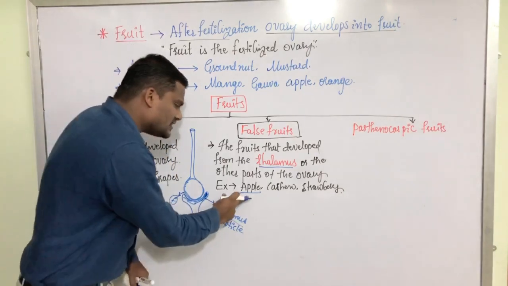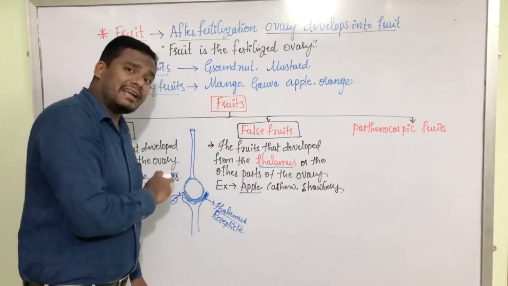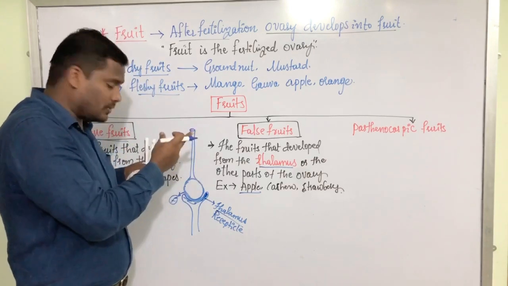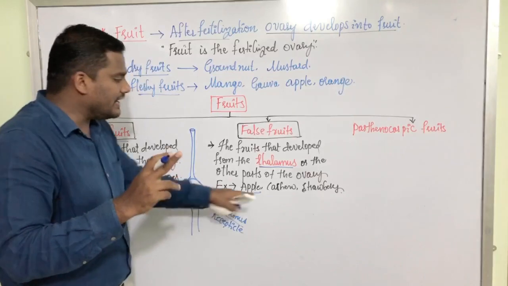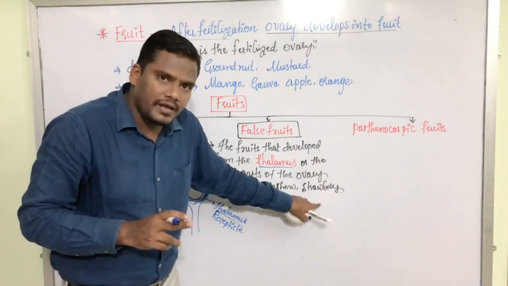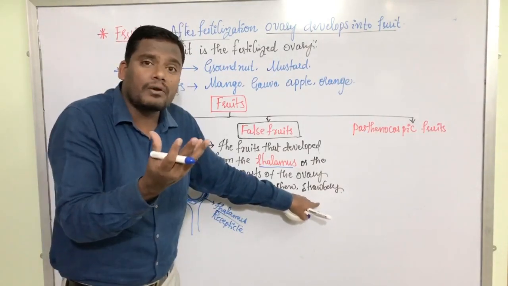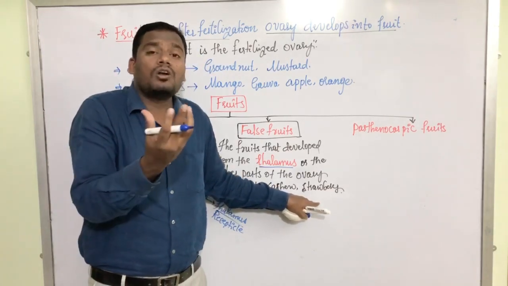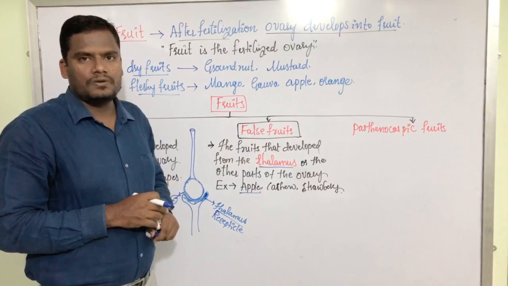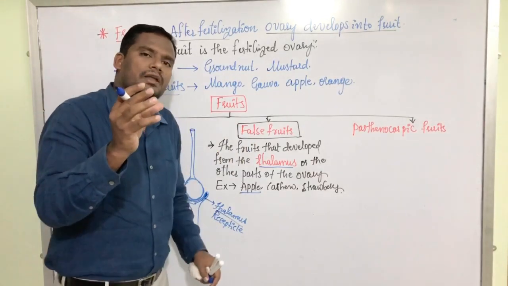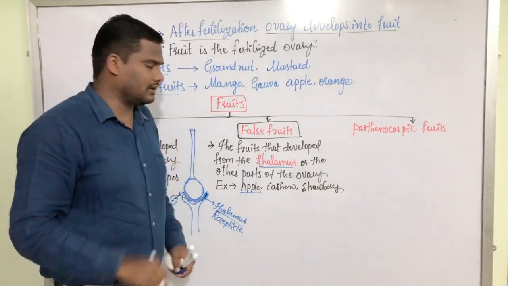If this apple was developed from the ovary directly, then it would have been called a true fruit. But in the case of apple, cashew, and strawberry, they all get developed from the thalamus of the ovary, not directly from the ovary. Hence, they are called false fruits. Such applied questions may appear in your board examination for 1 mark.